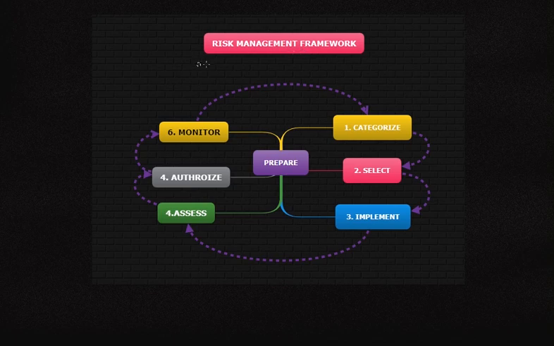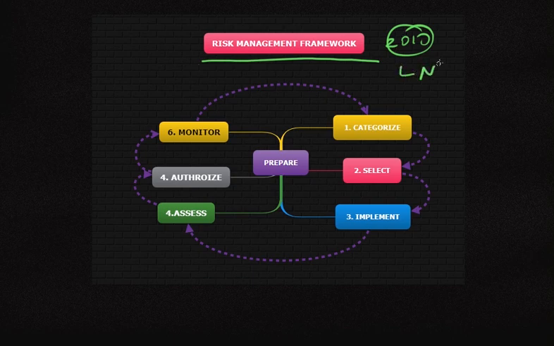Today we will be discussing the risk management framework. The risk management framework was established in 2010. It is defined by NIST SP 800-37. Also, there are 6 cyclical processes which are mentioned here in the risk management framework.